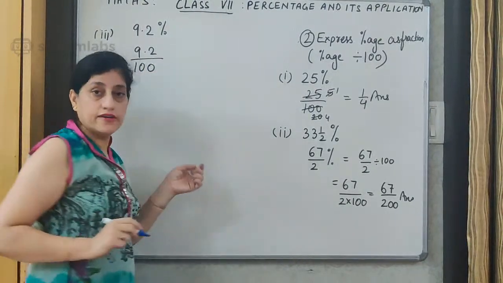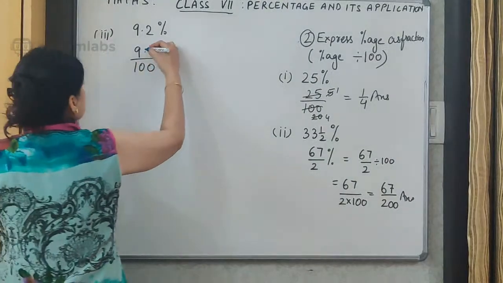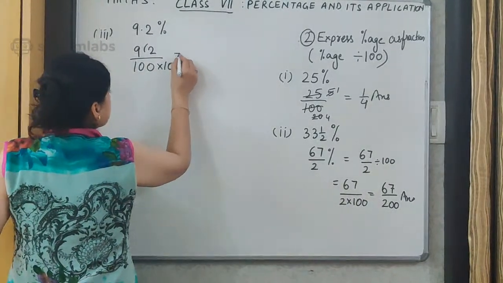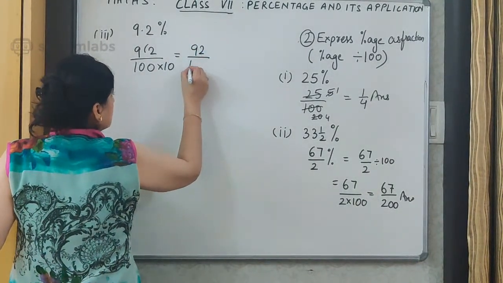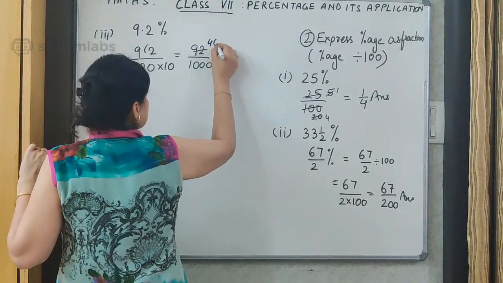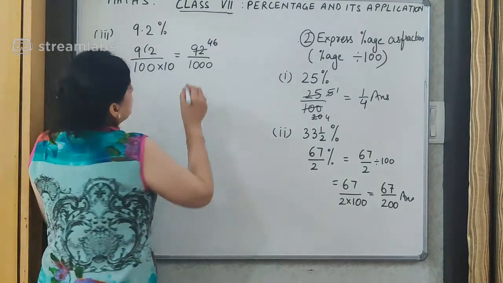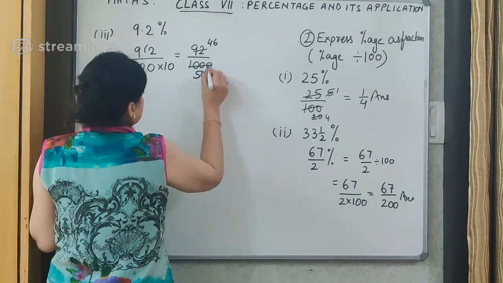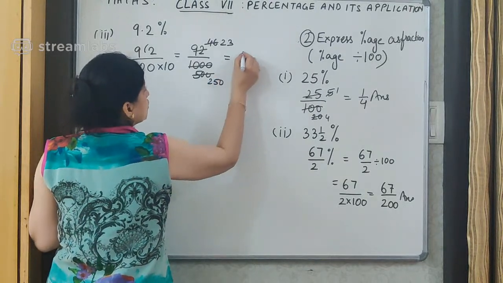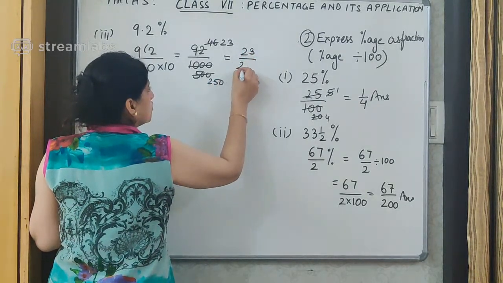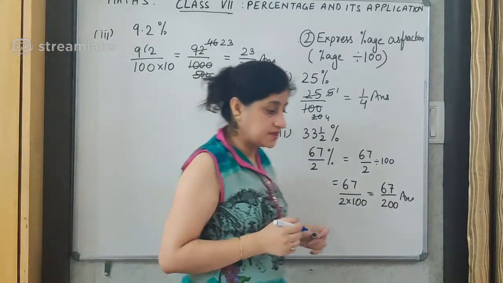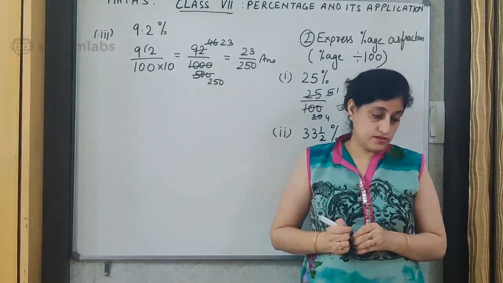Alright. Now you know how to convert decimals. I will remove this decimal by adding a 10 over here. This you all know. So I can again rewrite it as 92 upon 1000, which you can divide there also. This will give me 46, by the table of 2, and here I will get 500. This will give me 23, and here I will get 250. So 23 upon 250 will be the conversion of 9.2% into a fraction.